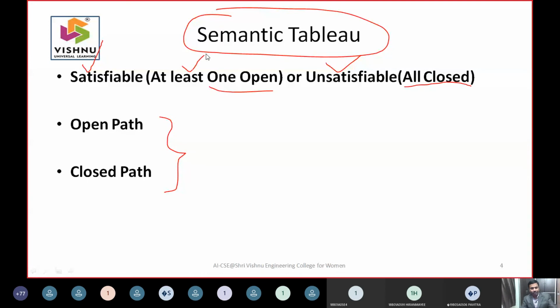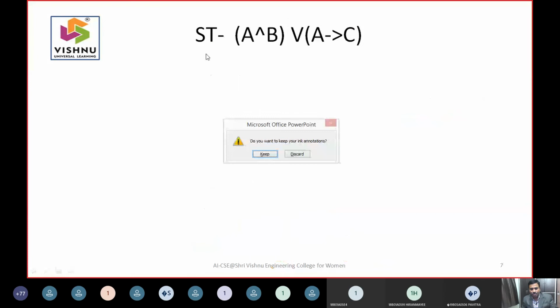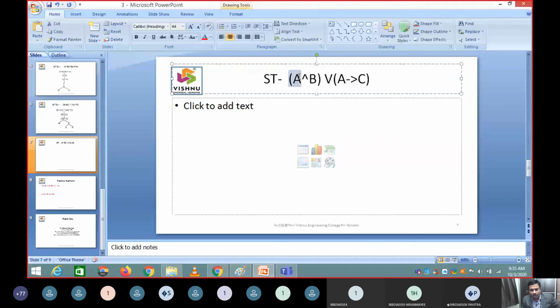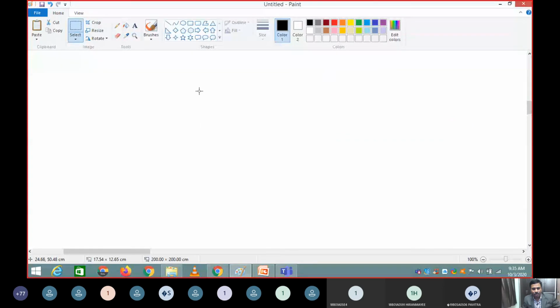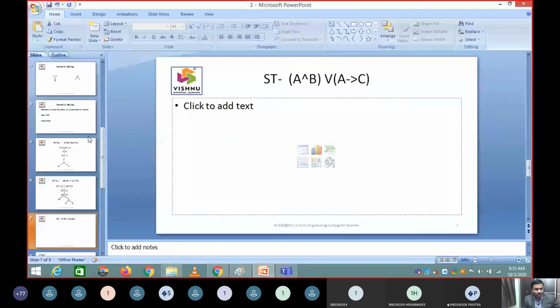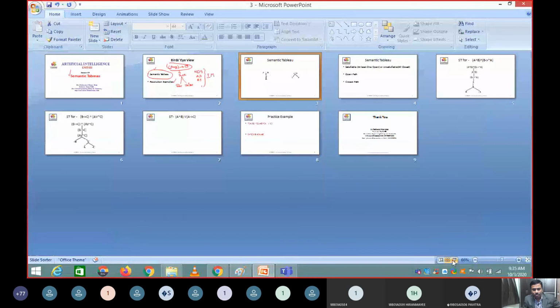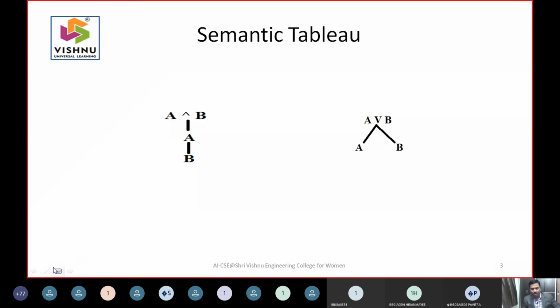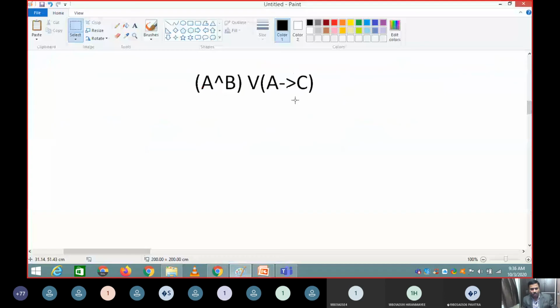I have some other example that can be taken, and then we conclude. This is a small example that was given in your external exam, very simple, and it will not consume more time. A very simple expression, but two expressions are given and combined with OR. Whenever OR is there, I have to use this rule. Either A or B, so I have to use the same nomenclature here. This is the first operator, so I have to take this here, either this or this.